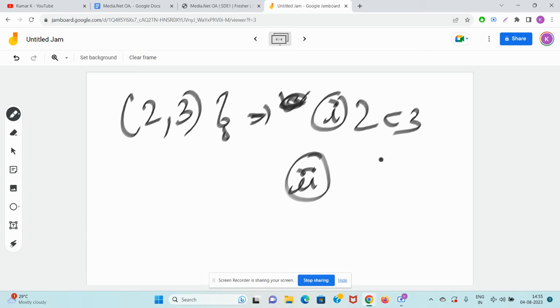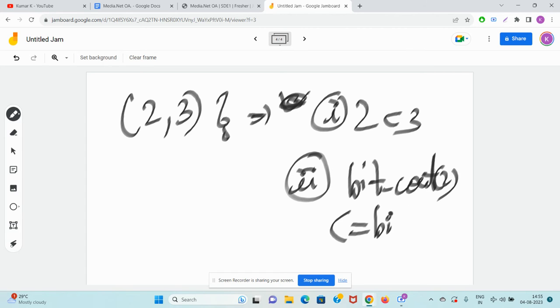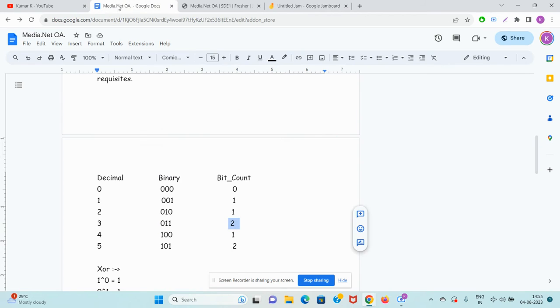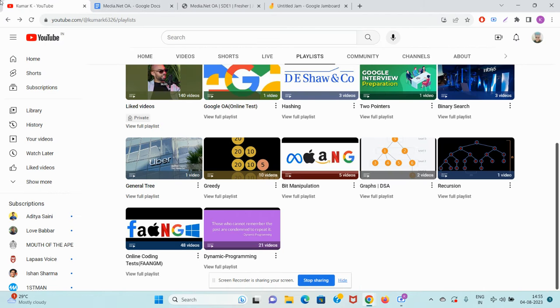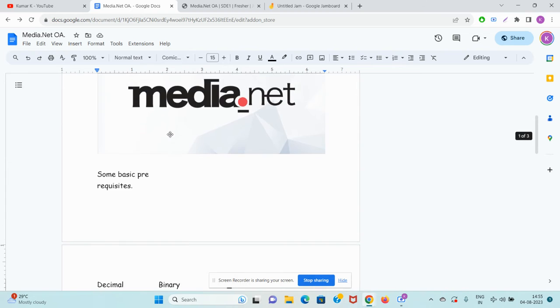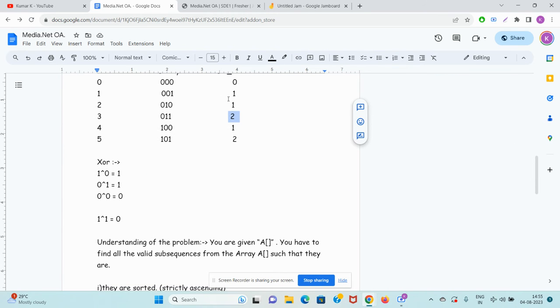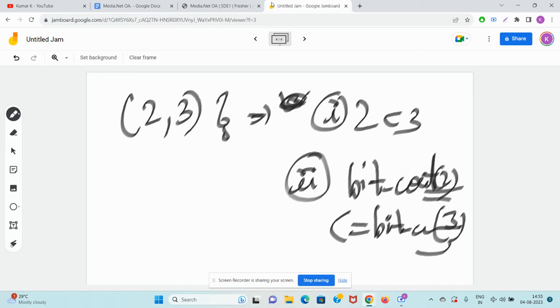OA problems are very easy if you can deeply analyze and you have the right knowledge. The bit count of 2 should be less than or equal to the bit count of 3. Yes, it is true: the bit count of 2 is 1 and the bit count of 3 is 2, so 1 is less than or equal to 2. So guys, now let's check whether 1, 2, 3 is valid.